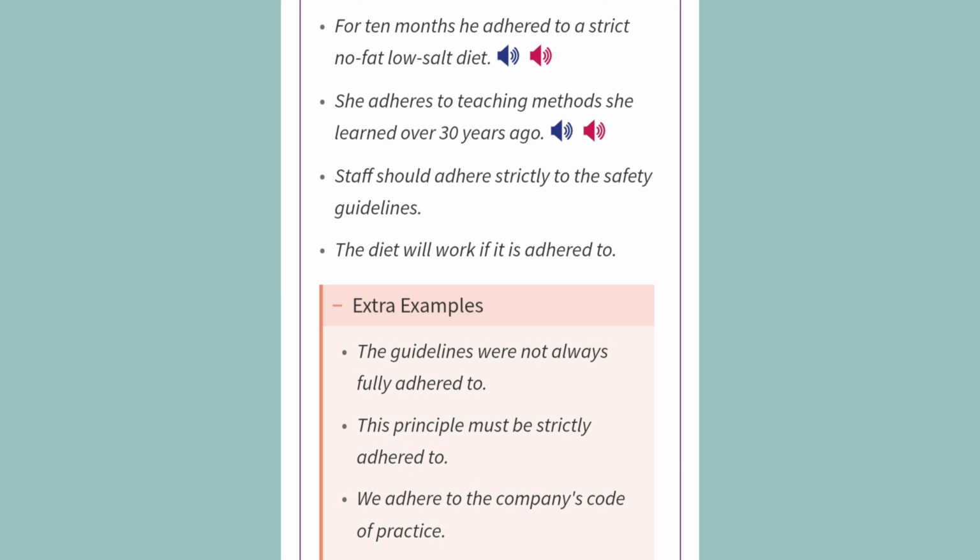Extra examples. The guidelines were not always fully adhered to. This principle must be strictly adhered to. We adhere to the company's code of practice.